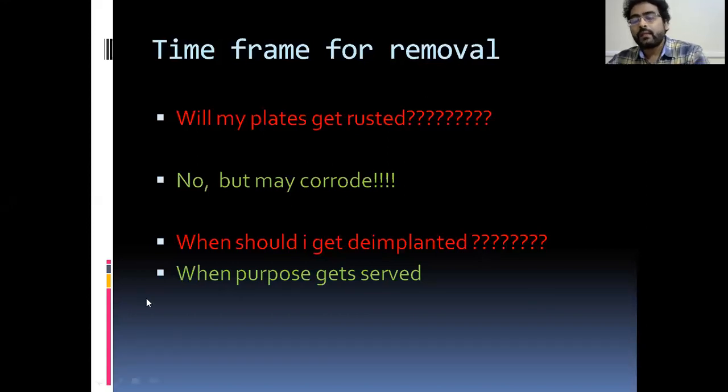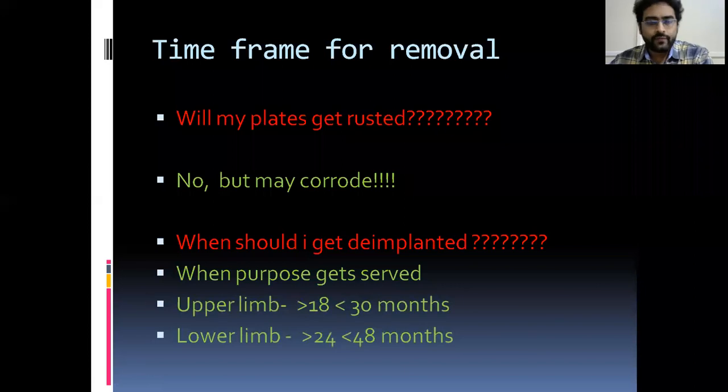But there are common time frames. In the upper limb, you should remove it after 18 months and before 30 months, because the bone will grow over the implant and make it difficult to remove. So it is a general time frame, but it is not a constant. In the lower limbs, you have to wait for 24 months because these are weight bearing and need more support for healing.